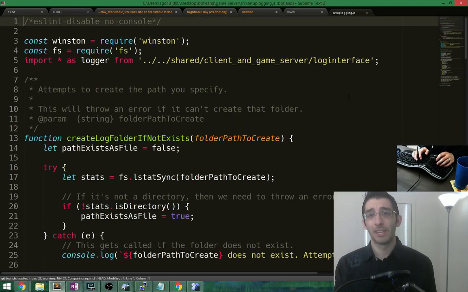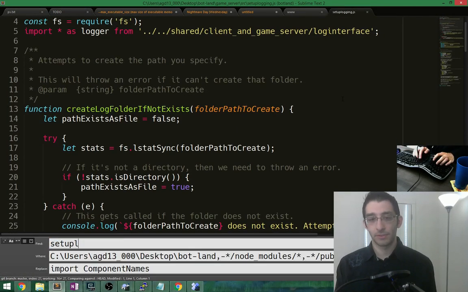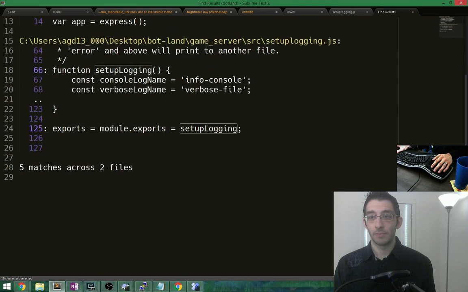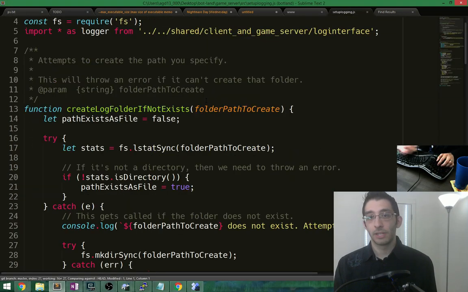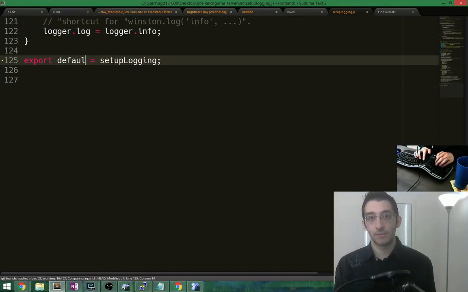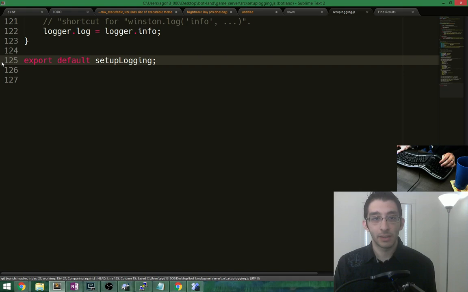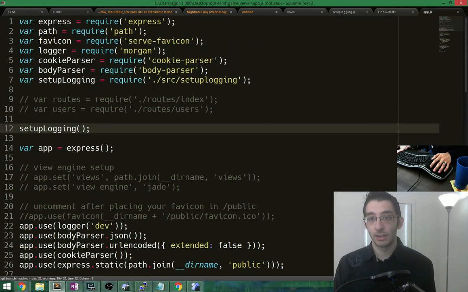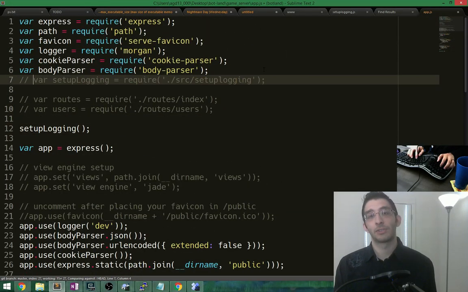Let's try something out. So setup logging is only called from the server, I believe. And let's see, game server. Yep, it's only called from the game server. So let's try something. Let's try export default setup logging. This should result in that little dot going away. Good. And then in the caller, which is here, I do an import. Now this should work because this is now ES6 code. However, it doesn't. Well, let's try it.